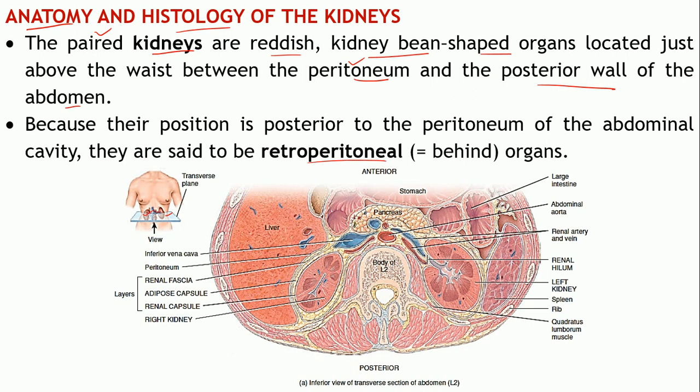So it is actually not covered by this peritoneum on all the sides. It is just located behind the peritoneum. As you can see, this is the anterior part, this is the posterior part, and these are your kidneys. Now where is the peritoneum located? This one. Okay. So this is the peritoneum which almost covers most of the visceral organs, right? But in this case, it is actually covering the kidneys only from the anterior aspects.